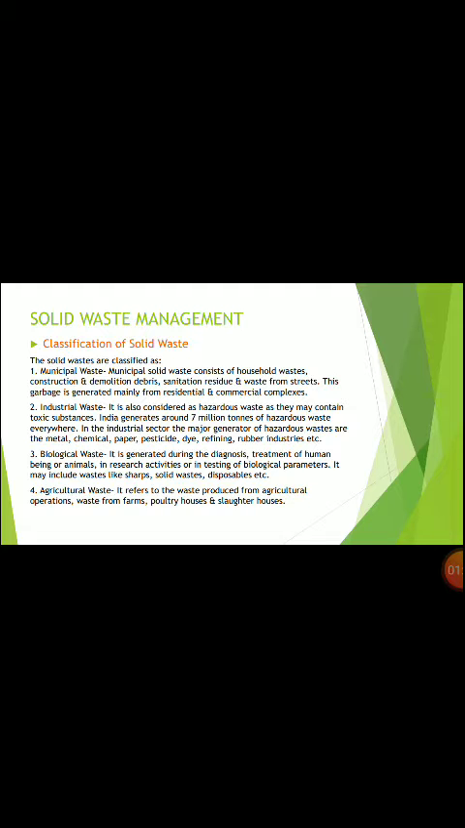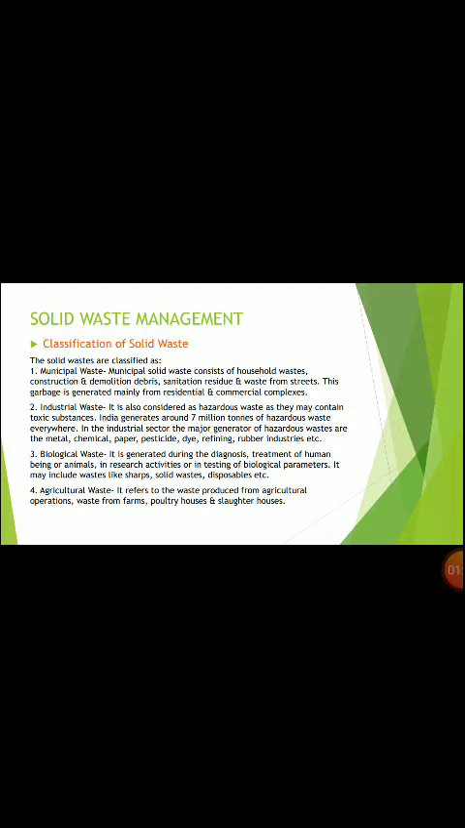What is industrial waste? Industrial waste are those waste which we get from the industry. These wastes are also known as hazardous waste because industries release various toxic types of material. So these wastes are hazardous to the environment as well as for human beings. India generates around 7 million tons of hazardous waste every year.